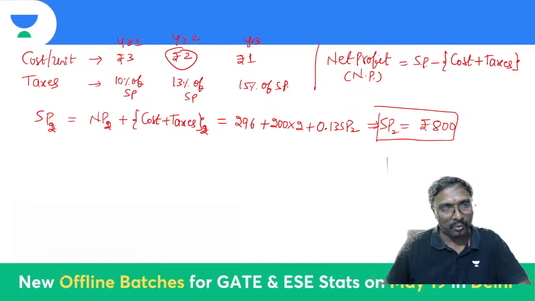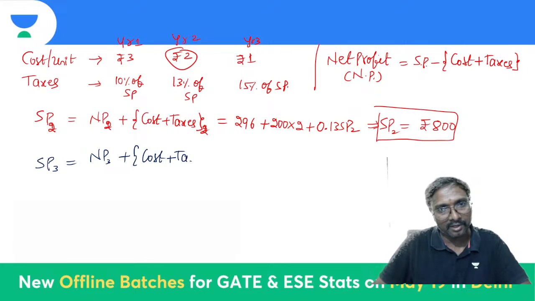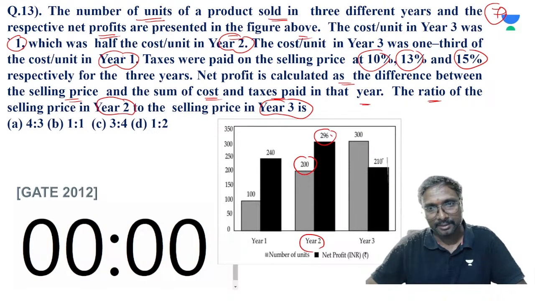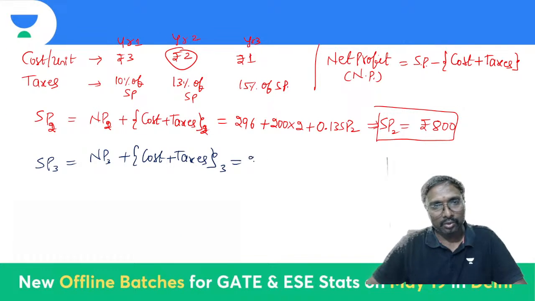Similarly, the selling price of year 3 will be equal to the net profit of the third year plus cost plus taxes of year 3. The net profit of year 3 is 210 rupees. Units will be 300 units. So 210 rupees plus 300 units into the year 3 rate.